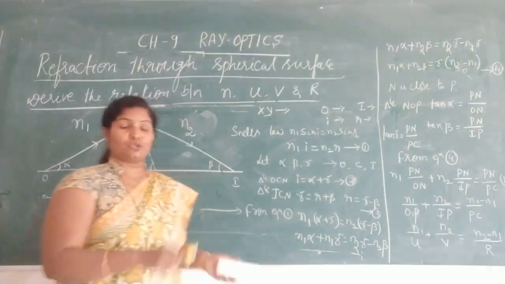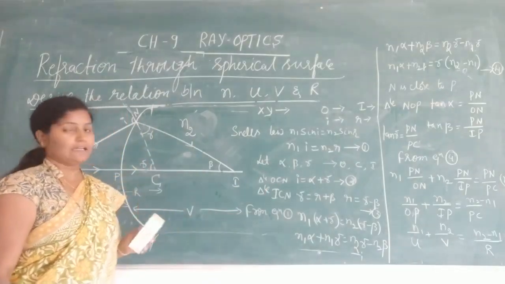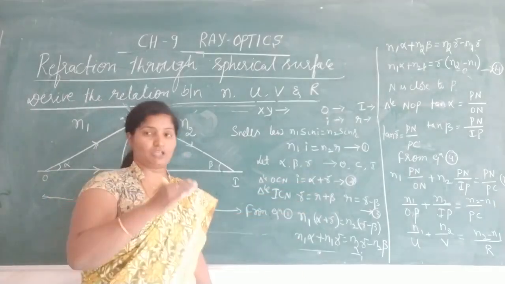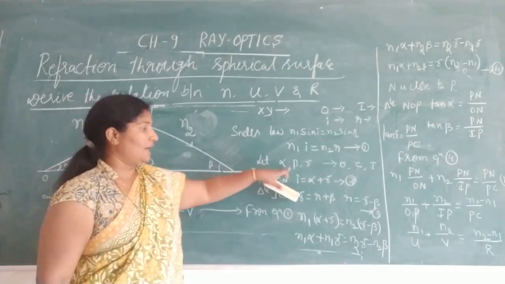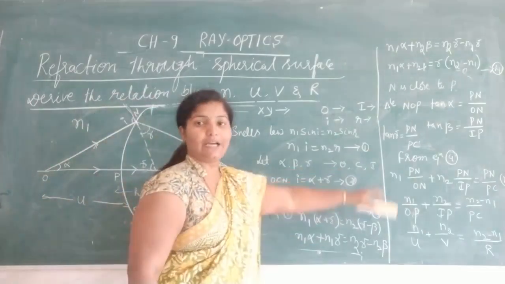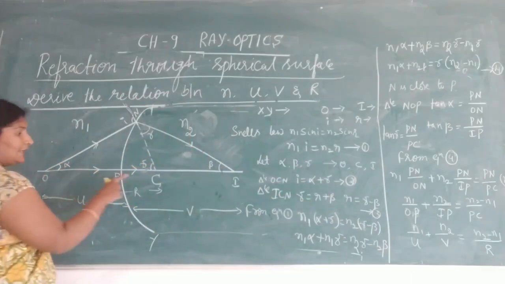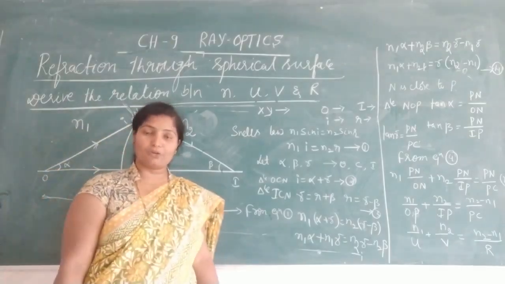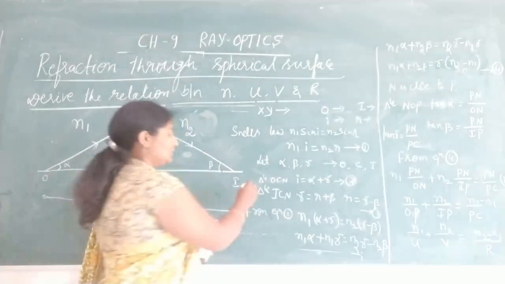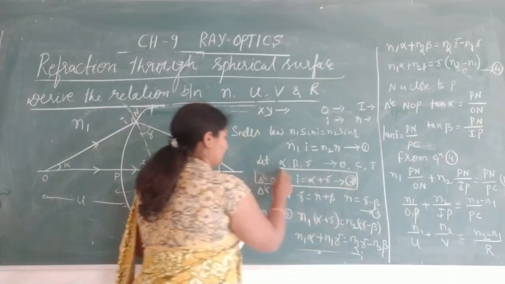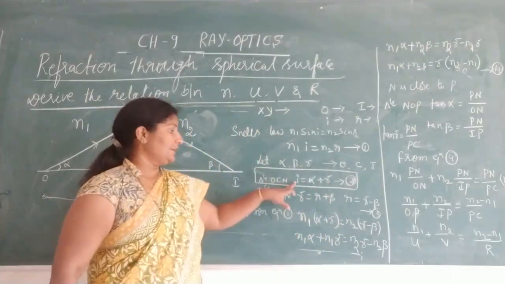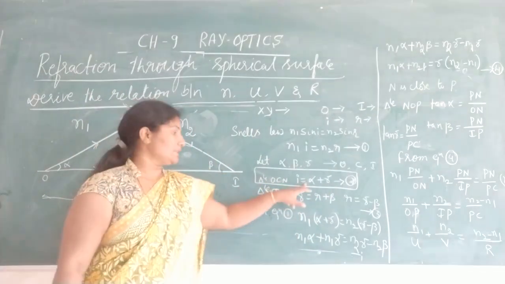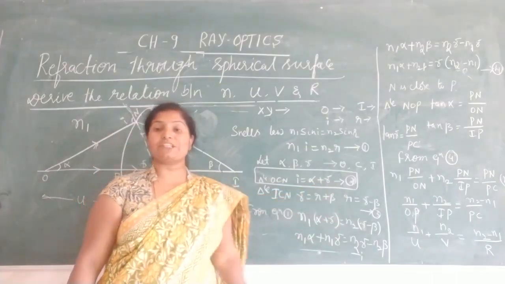There are actually no angles in the diagram, angles are not measured. But to derive this relation we have to substitute angle alpha, angle beta, angle gamma at O, C, I. At O we have alpha, at I we have beta, at C we have gamma, since when we draw a triangle we need to measure angles. Now this is one mathematical rule: in a triangle, the exterior angle is equal to the sum of the two opposite interior angles.